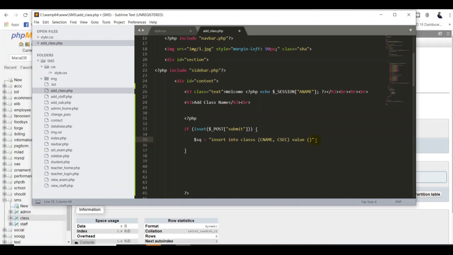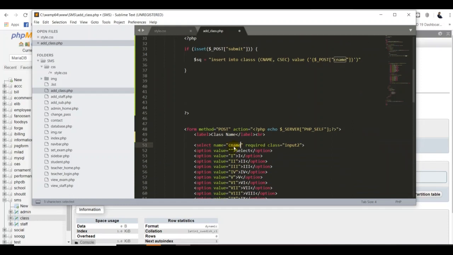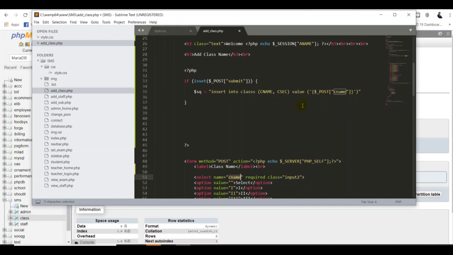Inside the open and close brackets, first thing is a single quote and dollar sign, it's important. And I'm going to put the open curly braces, that's important. Then POST and square brackets, and then double quote, so we put the cname. The cname should match with this name, so if you make a mistake even in one letter, it won't work at all. Good. So now it is finished, and we have another comma.